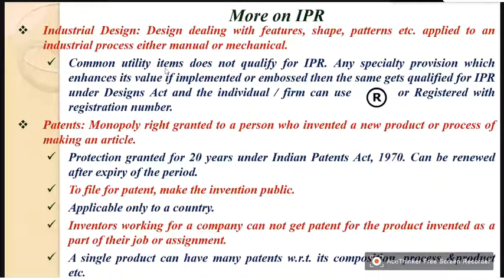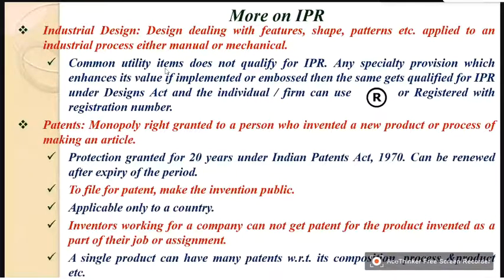The patent is a monopoly right granted to a person who invented a new product or a process of making an article. Just now I told. Protection is granted for 20 years under the Indian Patents Act. So this is where I said it cannot be perennial.